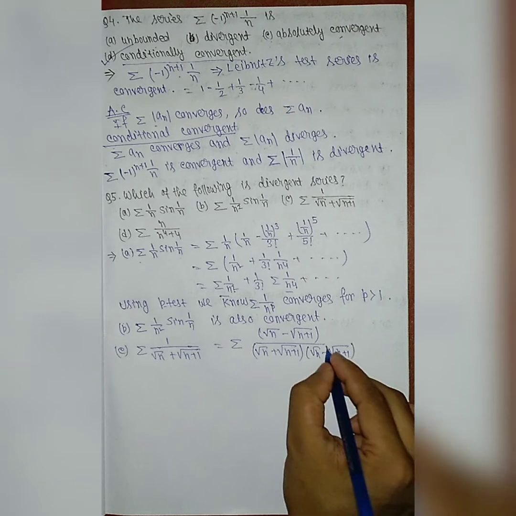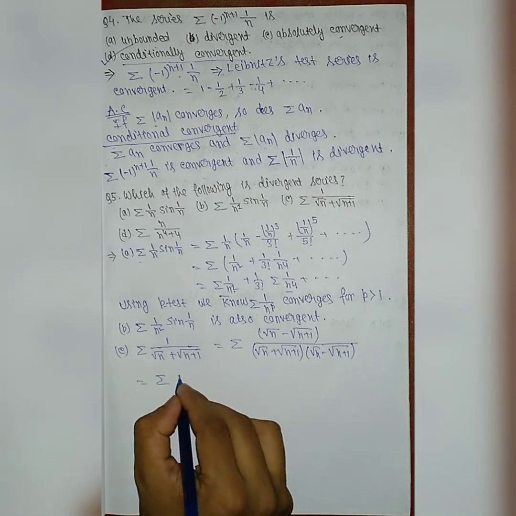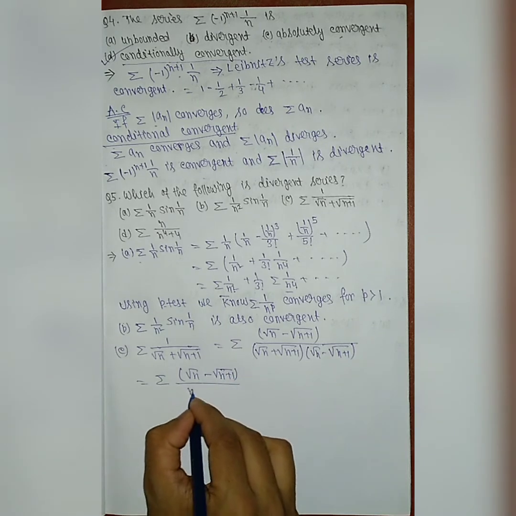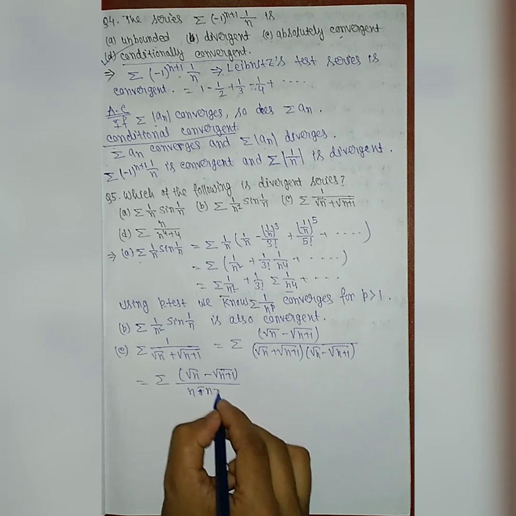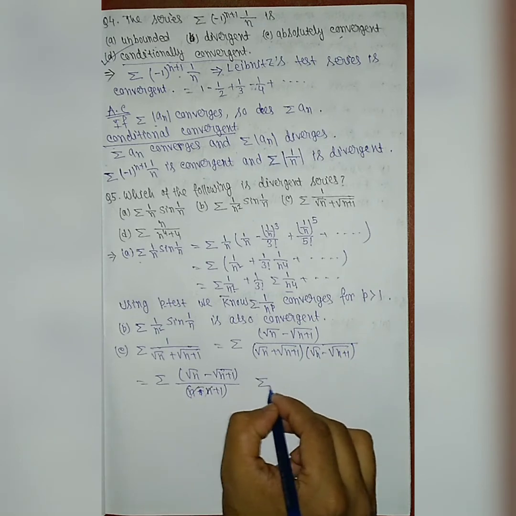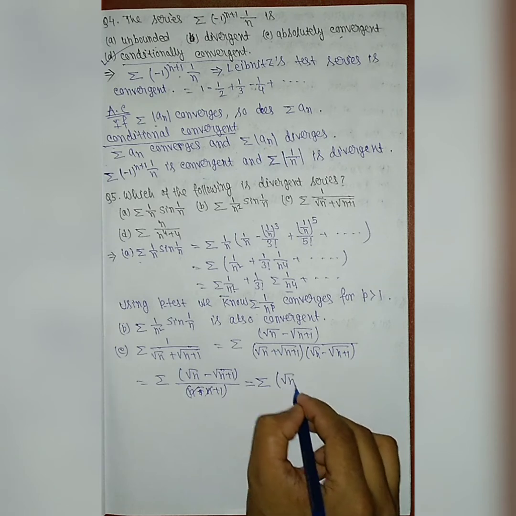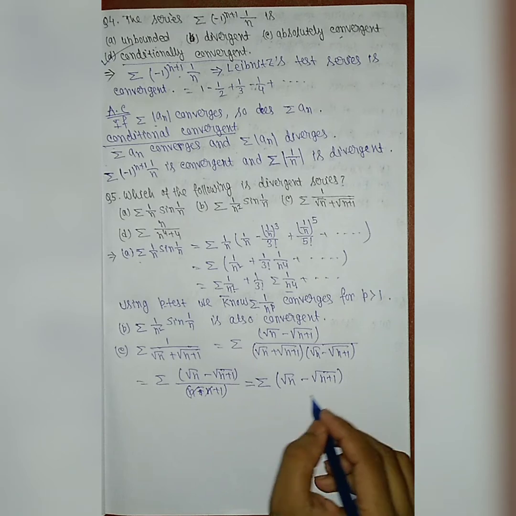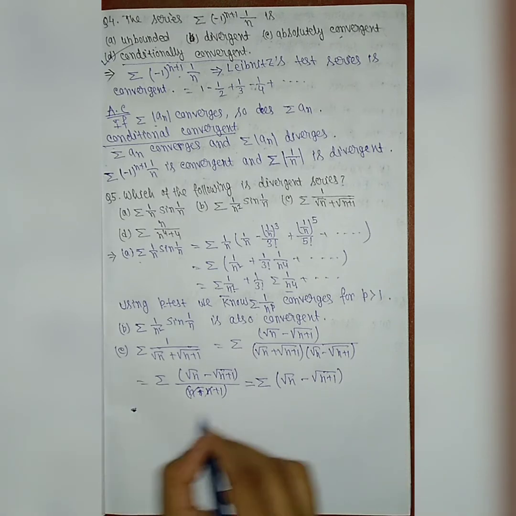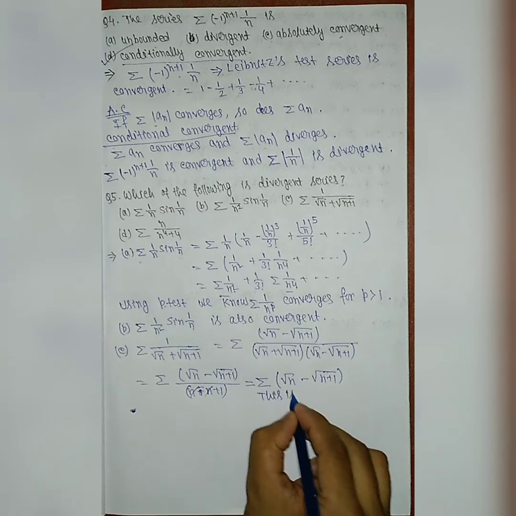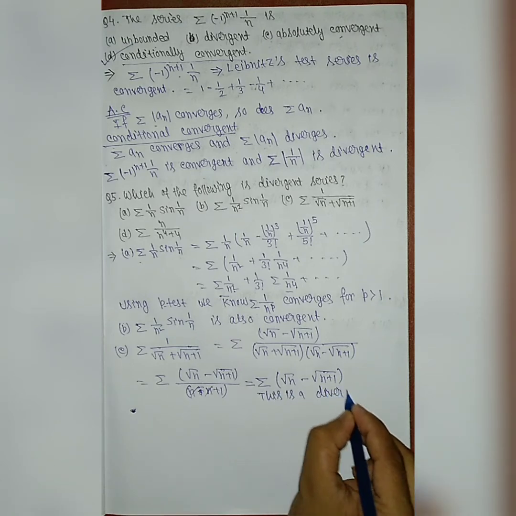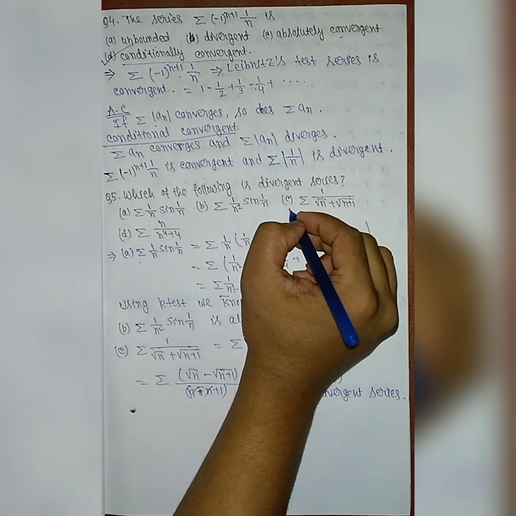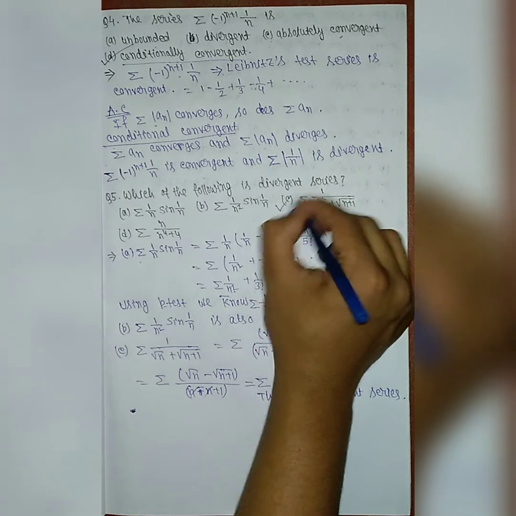So it comes as series root n plus 1 minus root n divided by n plus 1 minus n, so it cancels. So the series comes as series root n plus 1 minus root n. Now this series is a divergent series. So my option C is correct.